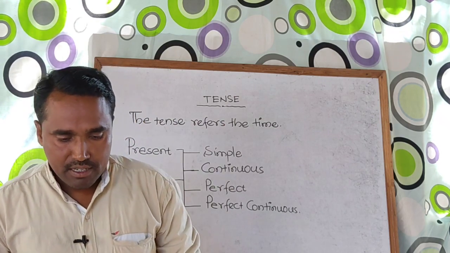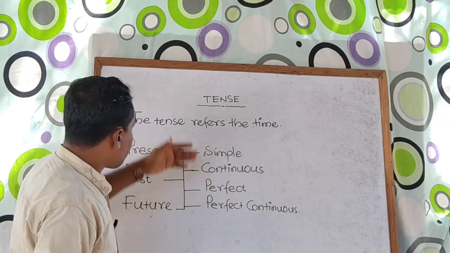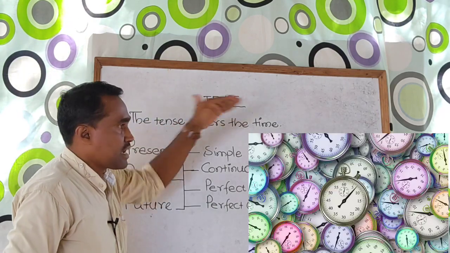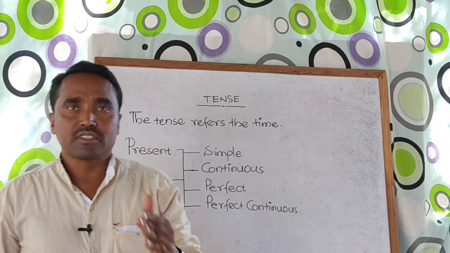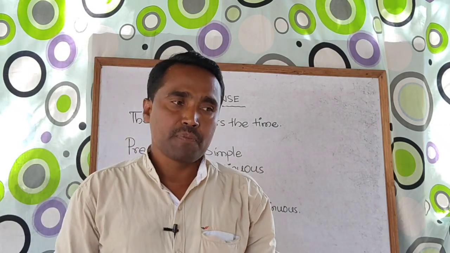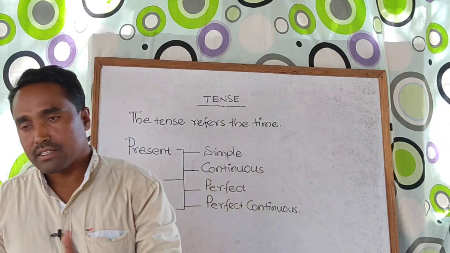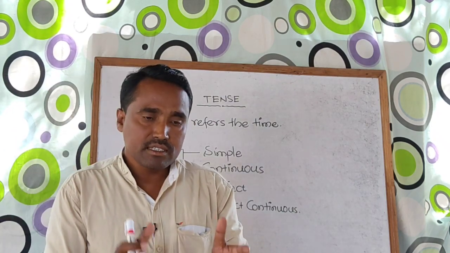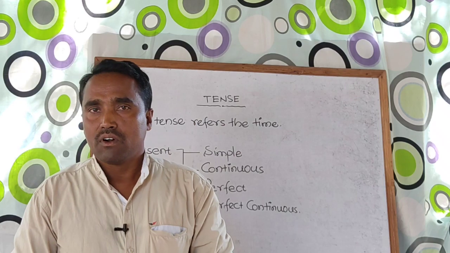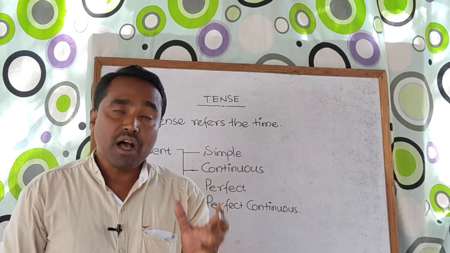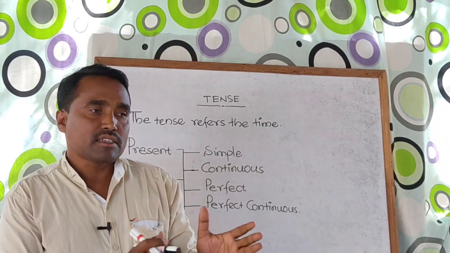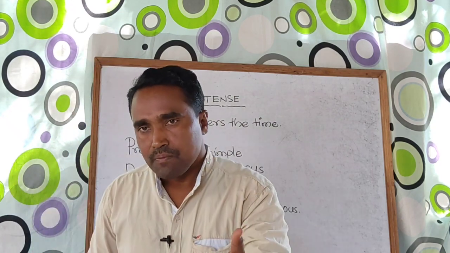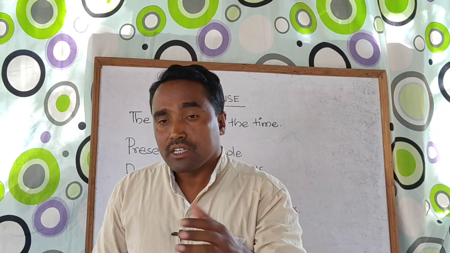So before we start, the definition is here. Look at tense. The tense refers to time. That means it shows the time: the present time, the past time and the future time. Present time means the time which is just going on or at the moment. Past time means the time that was already completed, and future time means the time which will come.